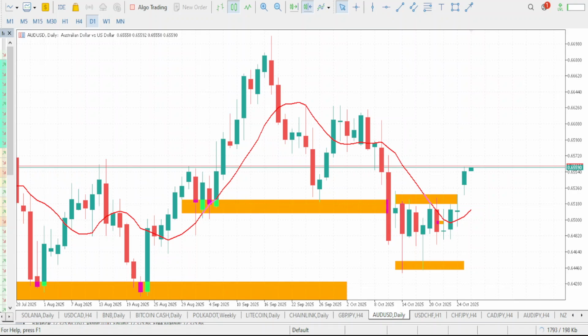So let's take a look at what we expect today on our AUD, which is our Australian dollar to our